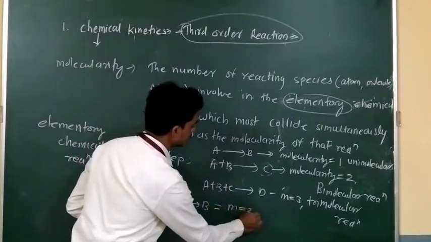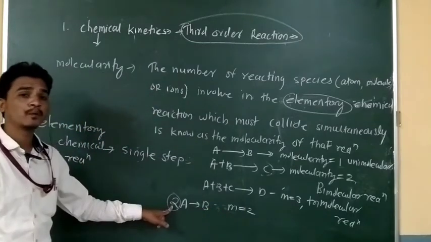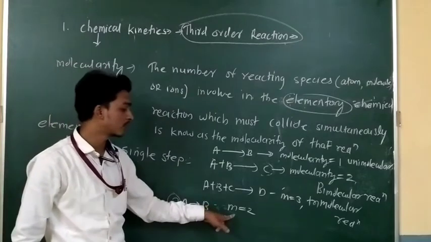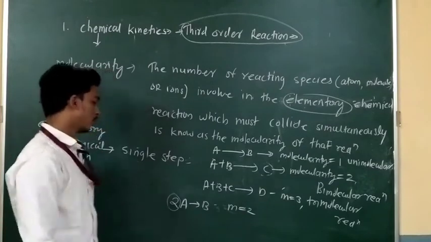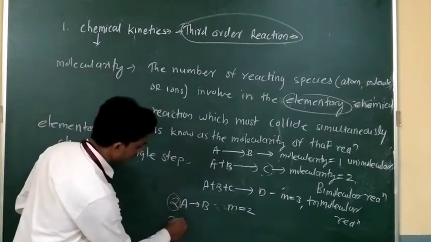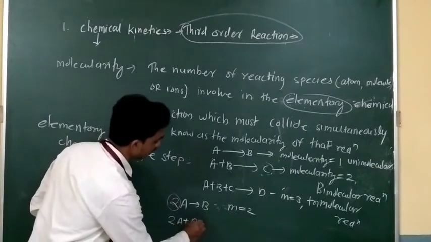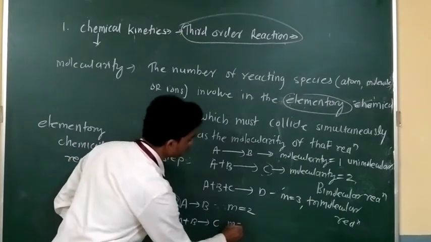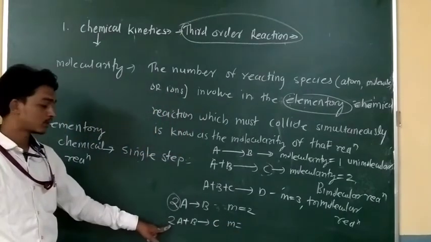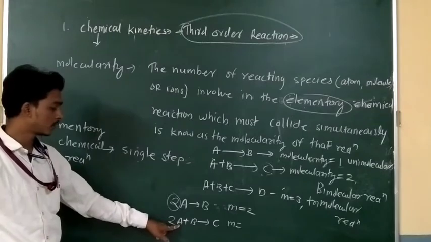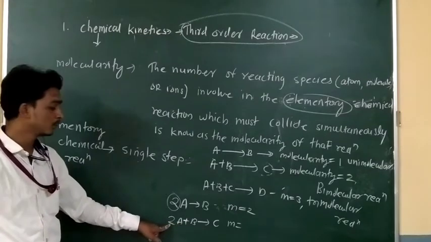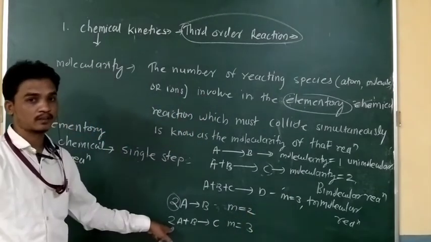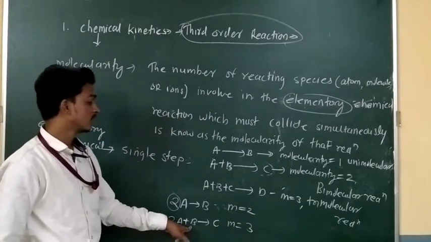The molecularity of this reaction is 2 because 2 moles of reactant A are involved in the chemical reaction. That's why the molecularity is 2. Suppose I have another reaction, 2A plus B gives product C. The molecularity for this reaction is the number of moles: A is 2 and B is 1, so the molecularity of this reaction is 3.